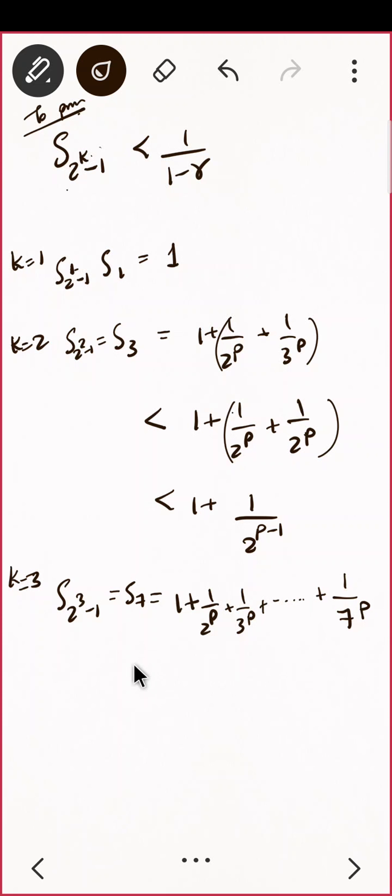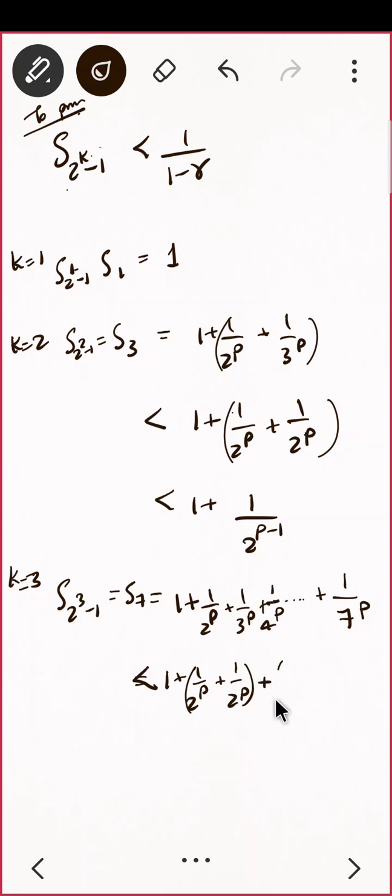Okay, let us do the same thing here also. I am going to combine these two terms together, which is less than 1 upon 2 raised to p plus 1 upon 2 raised to p. Can I do that? I did the same thing here also. And the next one is 1 upon 4 raised to p. Can I say everybody is less than 4 raised to p?